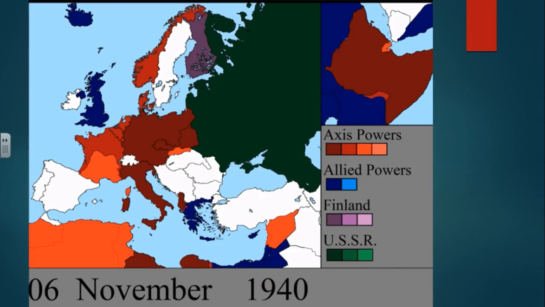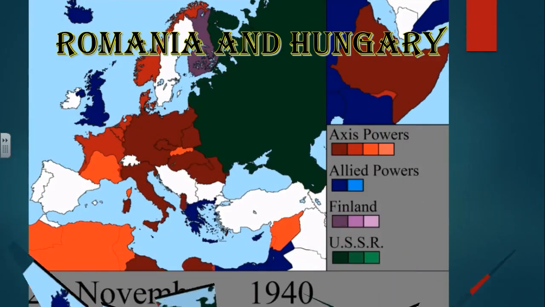We've got Syria and Lebanon being controlled by the Axis powers at this time period. And we have Mussolini looking at the Greeks, thinking he's going to invade Greece, which is why Greece is now going to be joining the Allied powers in opposition of Mussolini. This is going to keep going on.